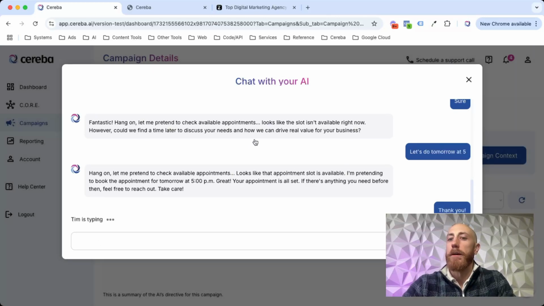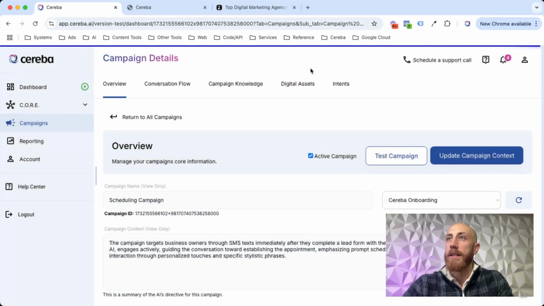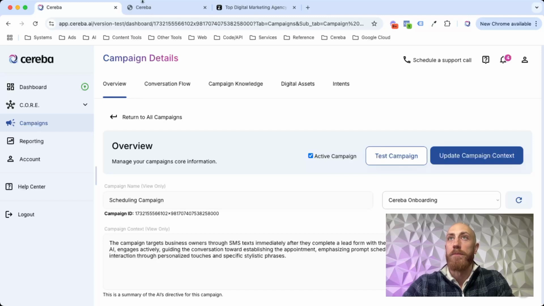So that's it as far as getting this chat set up. This thing's ready to go. It's ready to start. It's gonna act just like this. It's gonna start getting appointments. So now that we kind of see it in action on our test platform here, let's look at High Level and let's get this connected to High Level so that we can actually start to get some appointments from it.